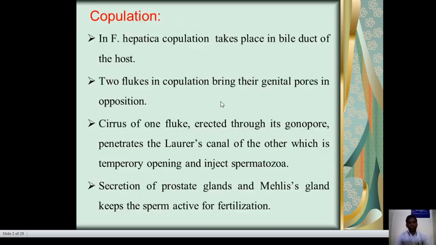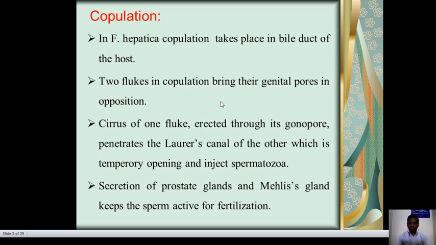Copulation or sexual activity takes place in the bile duct of the host, here the sheep. Two flukes in copulation bring their genital pores in opposition. The cirrus of one fluke, erected through its gonopore, penetrates the Laurer's canal of the other, which is a temporary opening, and injects spermatozoa.